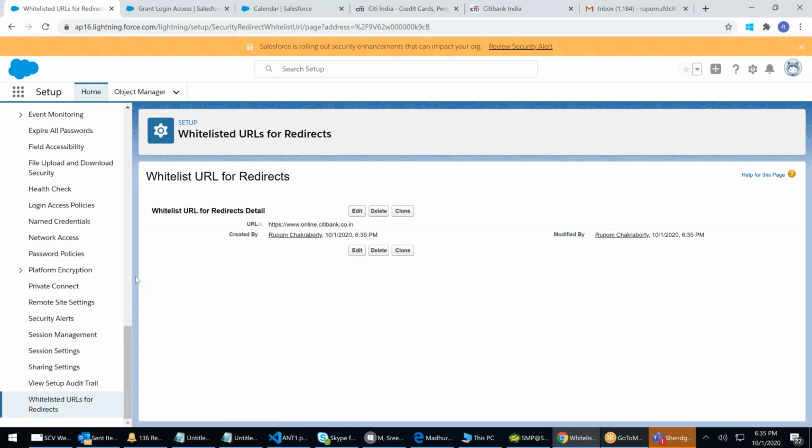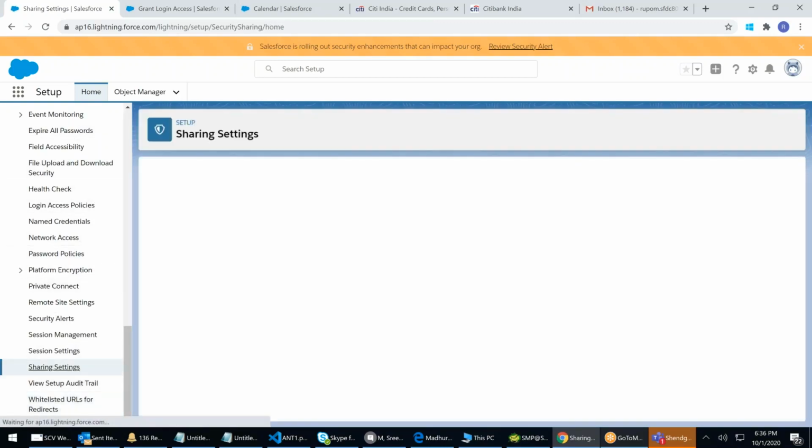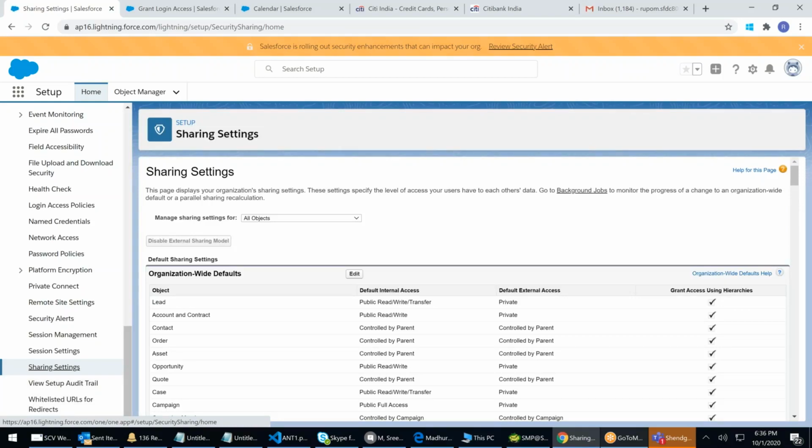When to put in CORS, when to put in remote site setting, when to put in whitelisted URL for redirect, we'll see as we go in the development classes. So we have walked through everything except the sharing settings, which is called OWD, right? Actually, that was the one which I left and I should have covered that. But other than this, I covered everything. So we will cover tomorrow.